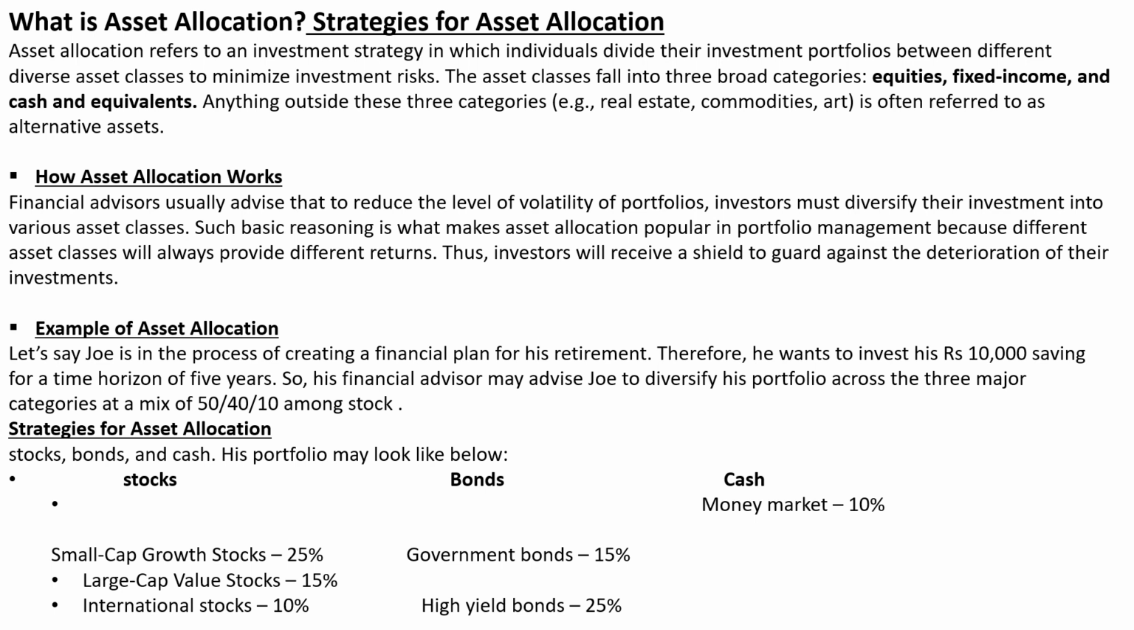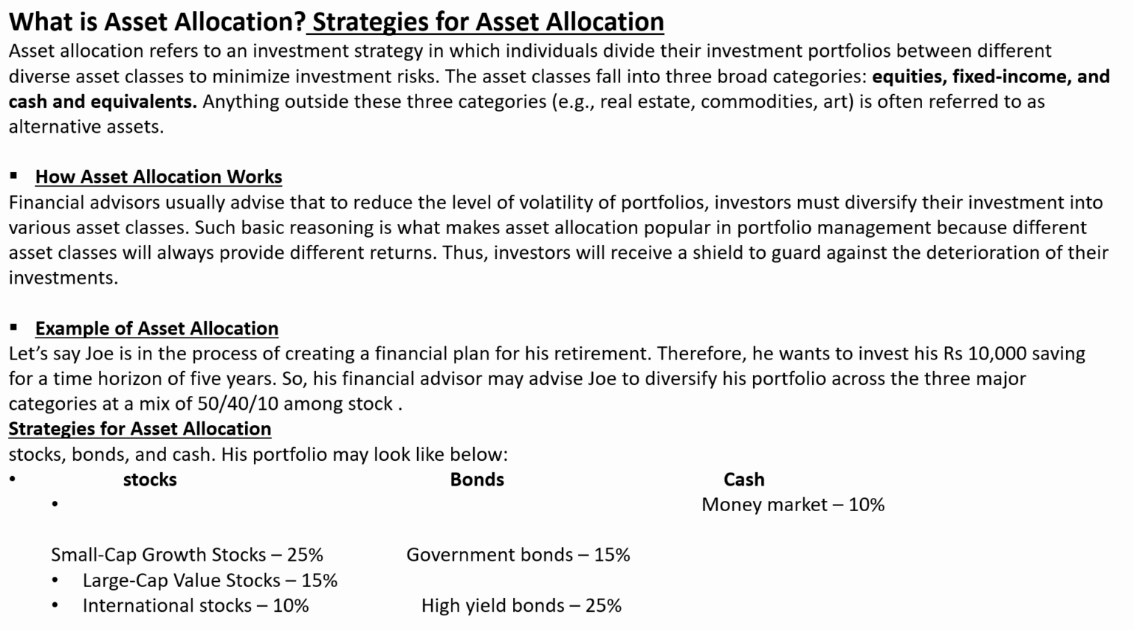The asset classes fall into three broad categories: equities, fixed income, and cash and equivalents. So what are the three broad categories of asset classes? Equity, fixed income, and cash and equivalents. Anything outside these three categories, for example real estate, commodities, art, is often referred to as alternative assets. So anything besides equity, fixed income, and cash and equivalents, such as real estate, commodities, and art, is always referred to as alternative assets.